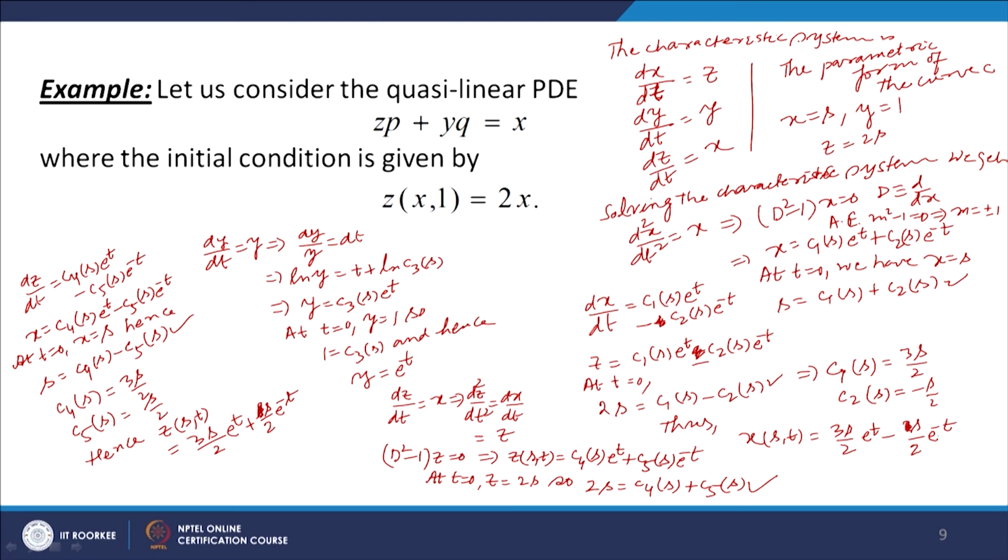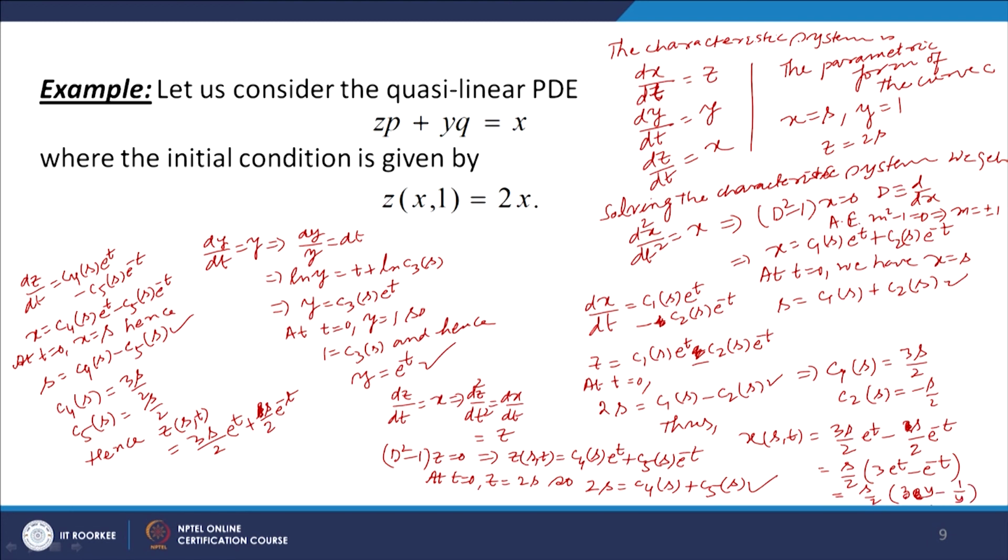So, from this equation, we can write x is equal to s by 2 times (3 e to the power t minus e to the power minus t). Okay. Now we use y equal to e to the power t. So x is equal to s by 2 times (3y minus 1 over y).